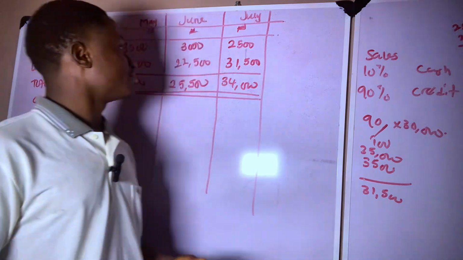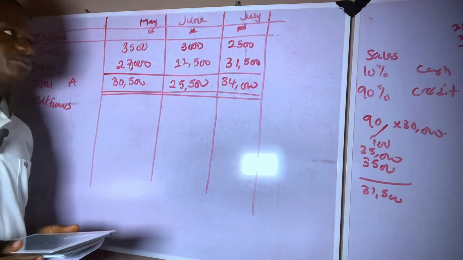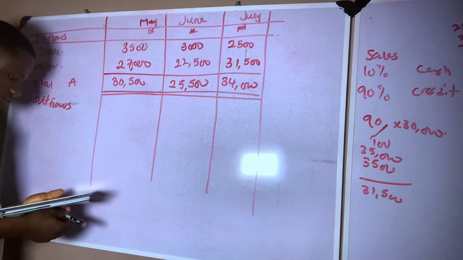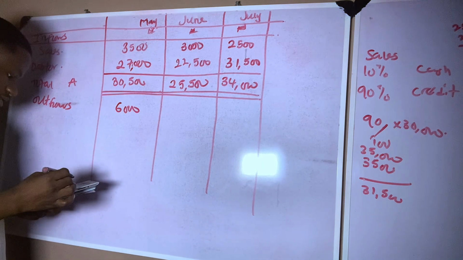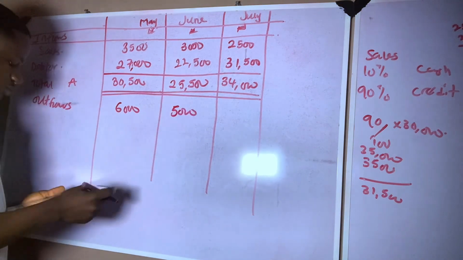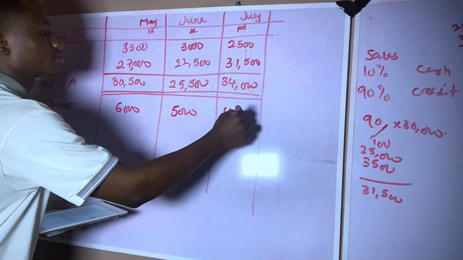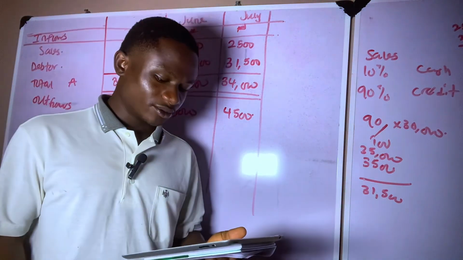So what does that mean? That means that the wages of May will be paid in May, wages of June will be paid in June, wages of July will be paid in July. So what's the wages of May? If you go back to the question, wages of May is 6,000 naira. Wages of June is 5,000 naira. And wages of July is 4,500 naira. So let's go to the next additional information.